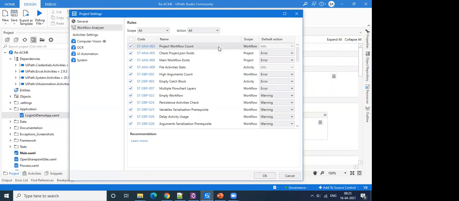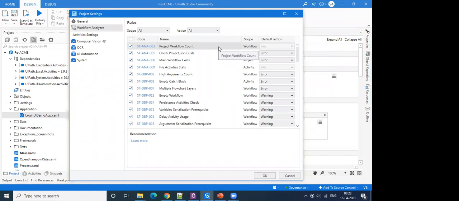All these rules are categorized into different kinds. There are many rules related to security, and many rules that help us enable good maintainability and readability of our automation workflows. Then there are rules with respect to usage of particular features, and anatomy rules, and a few rules which control design best practices in a project.